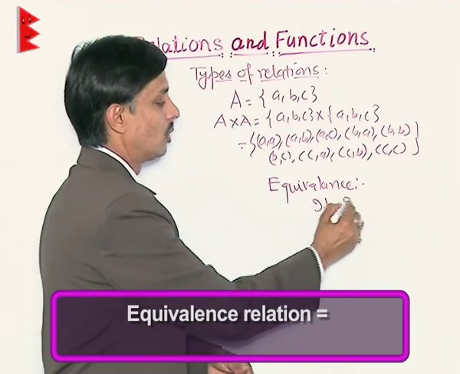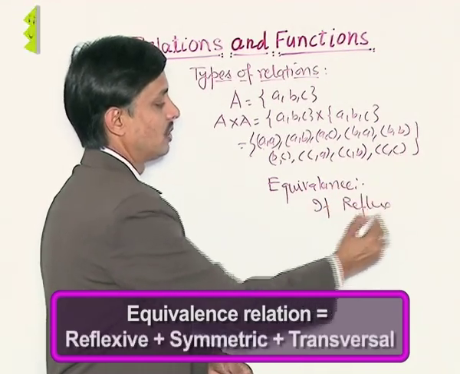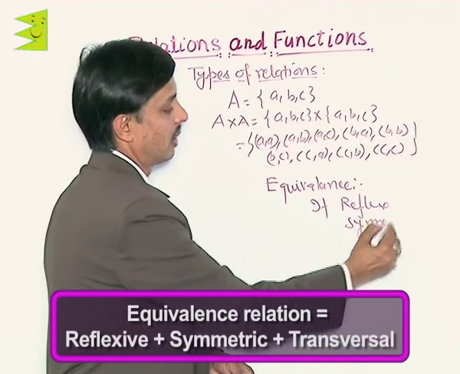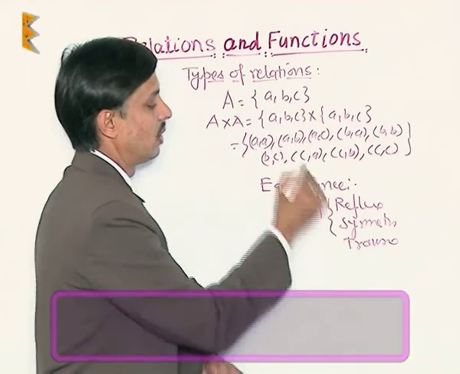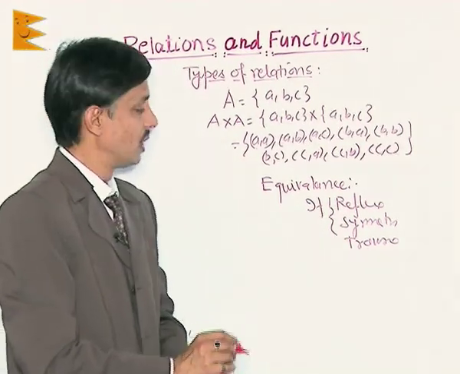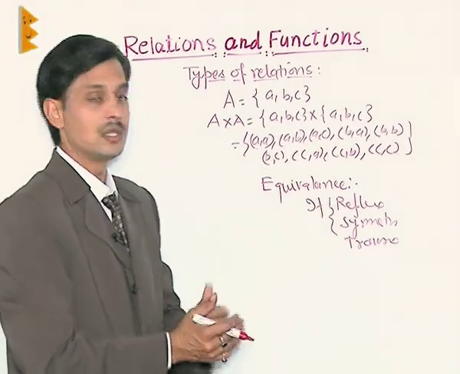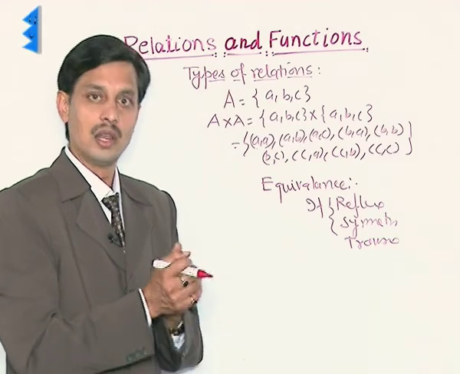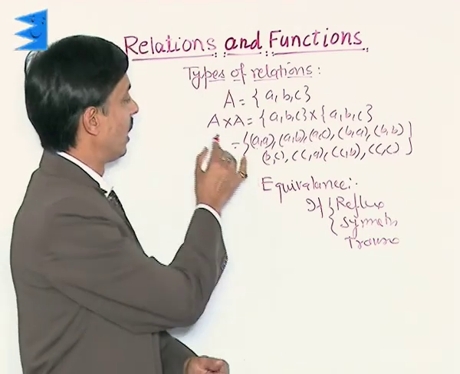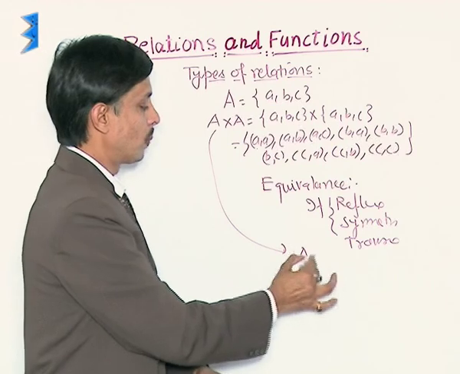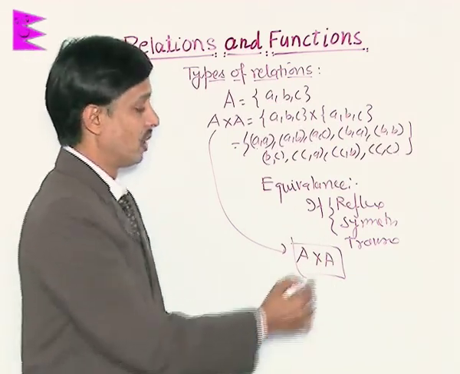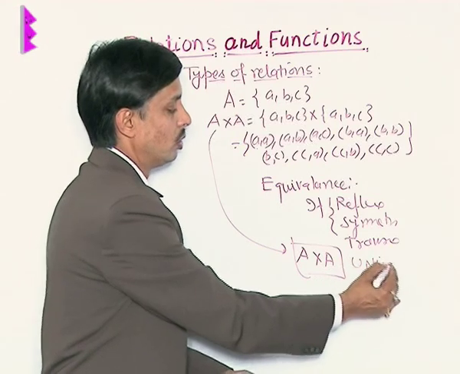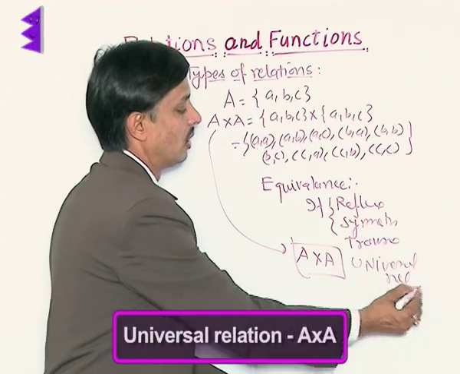If reflexive is there, symmetric is there, and transitive is there, then we call it the equivalence relation. And finally, the complete cross product A cross A itself is known as the universal relation.